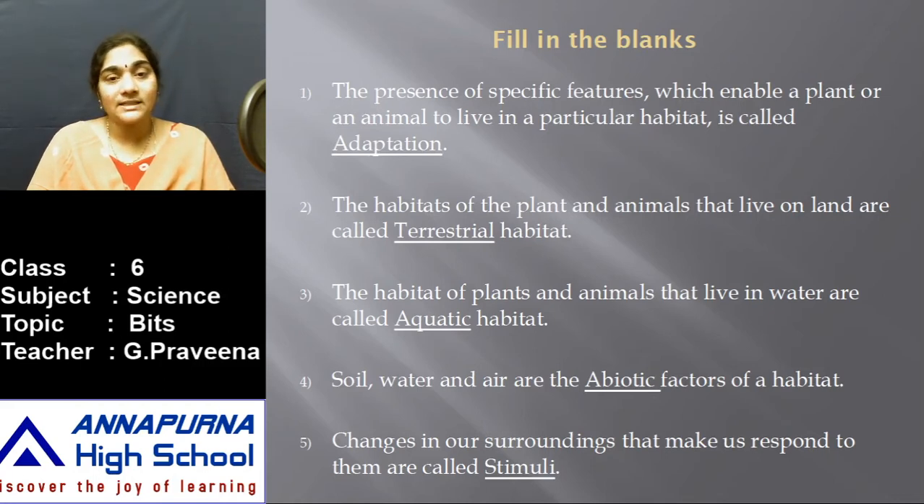The habitats of plants and animals that live on land are called terrestrial habitat. The habitat of plants and animals that live in water are called aquatic habitat. Soil, water, and air are the abiotic factors of a habitat. So, the biotic and the abiotic factors are interdependent on each other. So, abiotic factors are very important for all the biotic organisms. Is it yes or no?